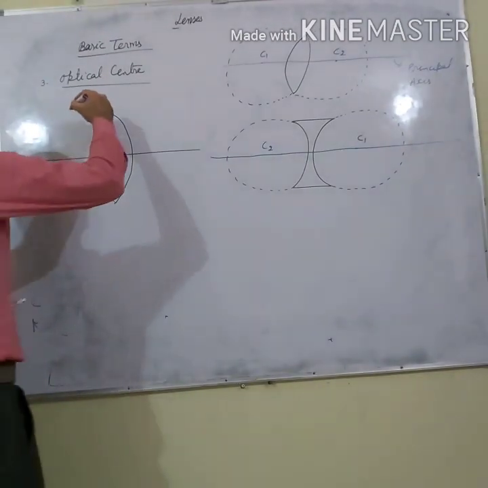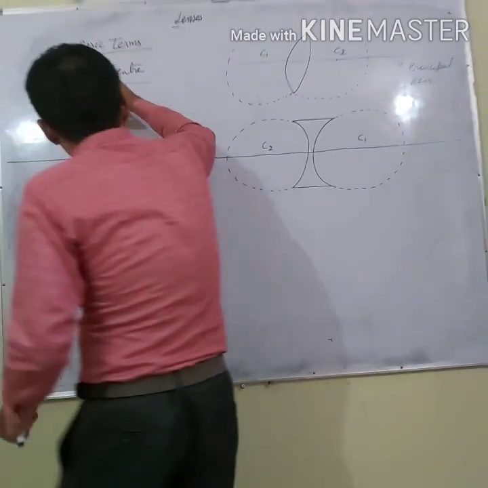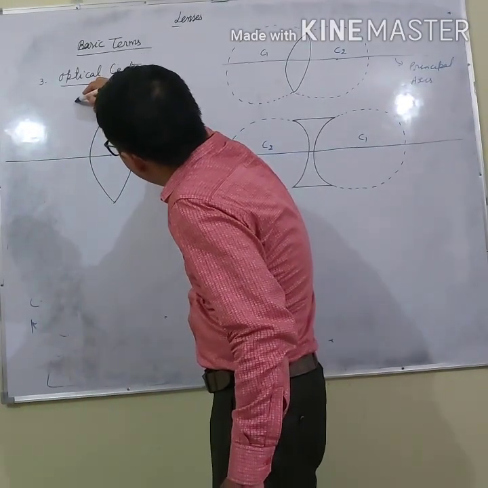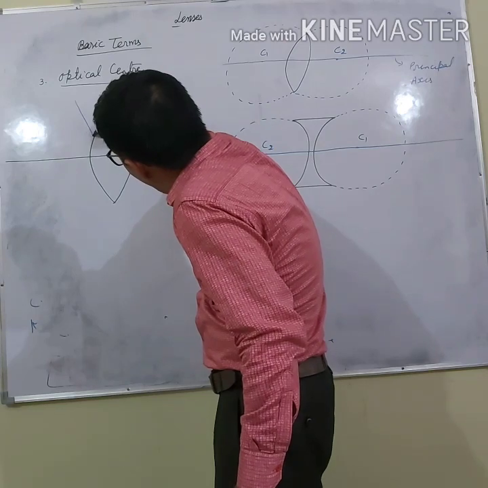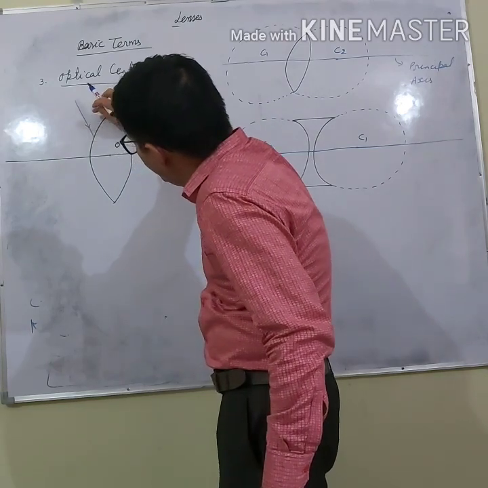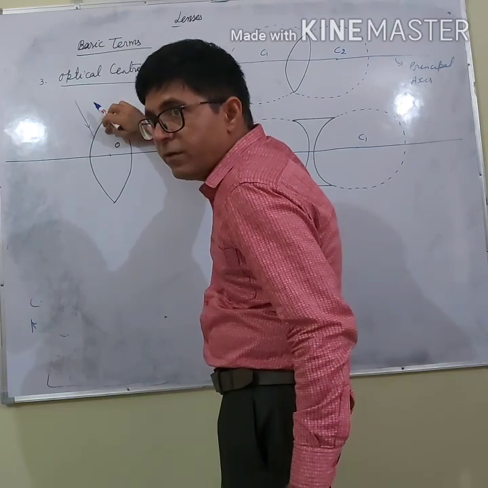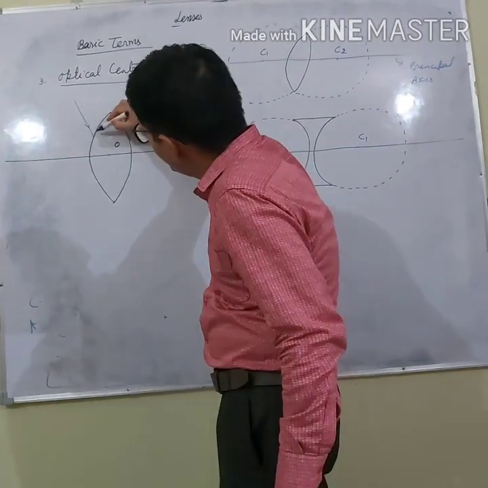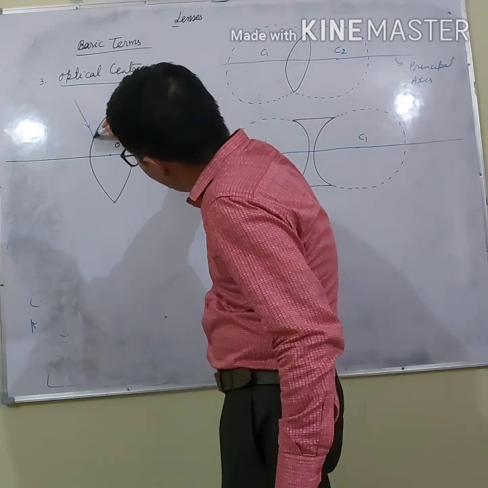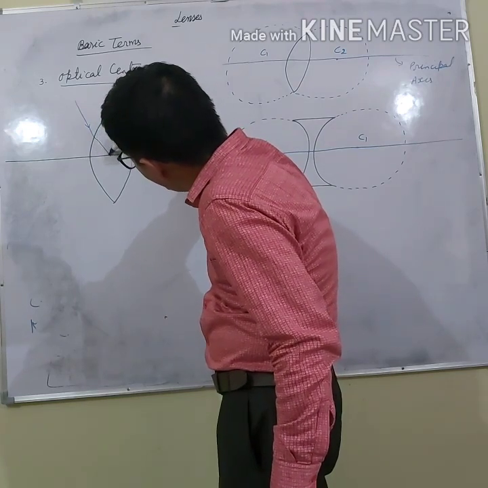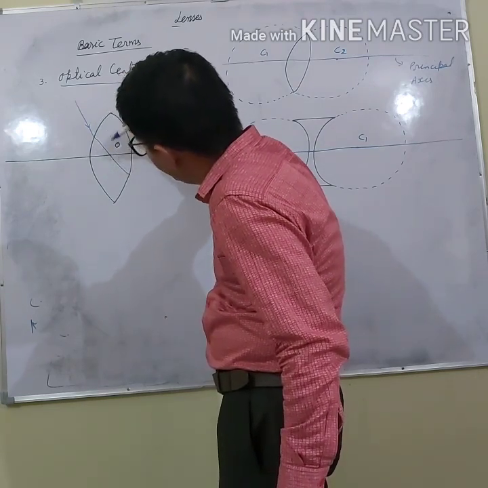Now, let us say a ray of light is incident on this surface. This is rarer, this is denser, so it will move towards the normal. As a result of this, there will be a change in the path of the ray of light.